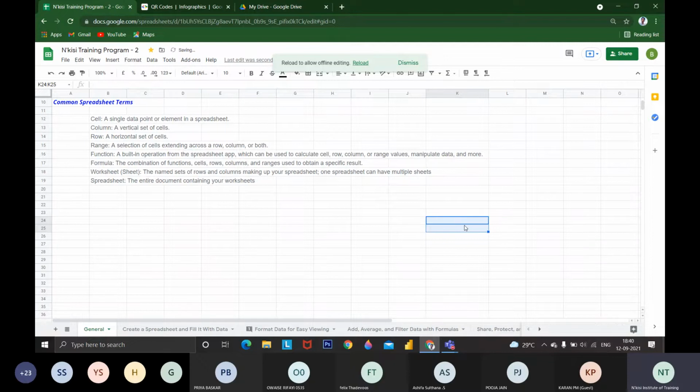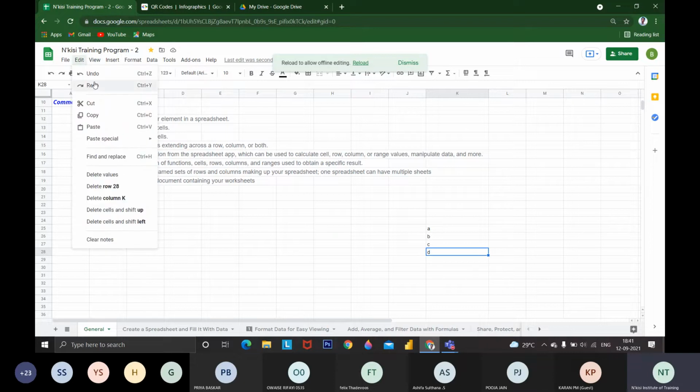If I want to redo, it means getting back whatever I have done. Like I'm pressing A, B, C, D. If I press Control Z, it gets back all the data. If I press redo, Control Y, it gets back all the data. I'm not typing A, B, C, D again; it is retrieving it back with redo. The redo option will give back the data that was left off. Undo means whatever we have done, it will erase and go back to the previous stage. Redo means it will do back whatever we have done.